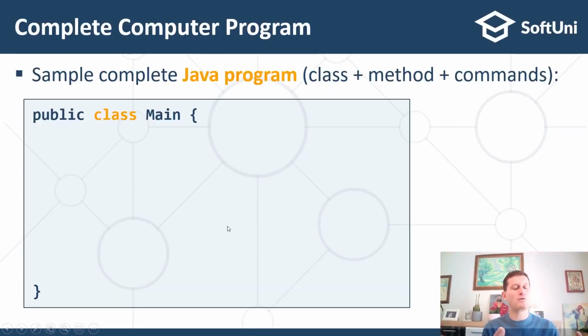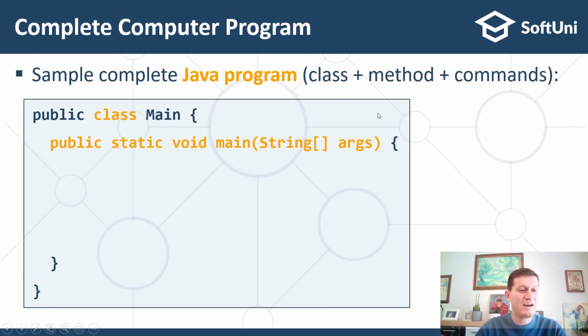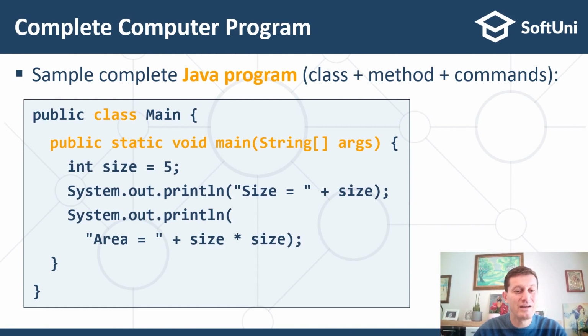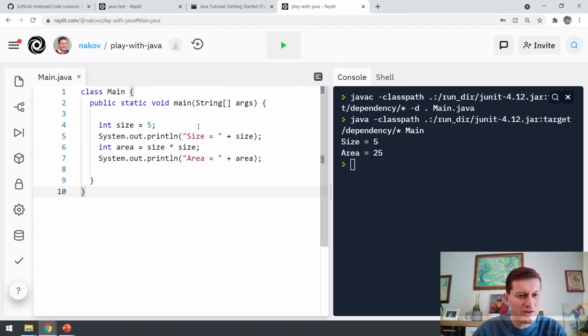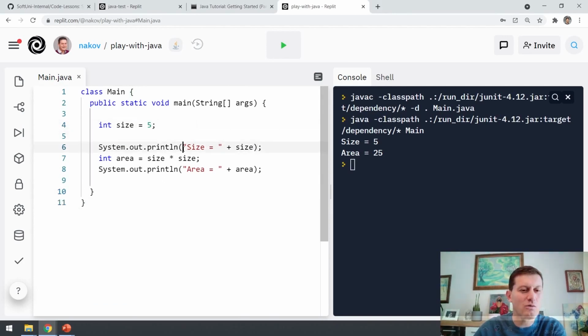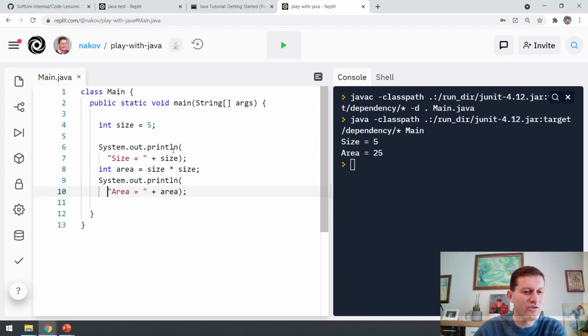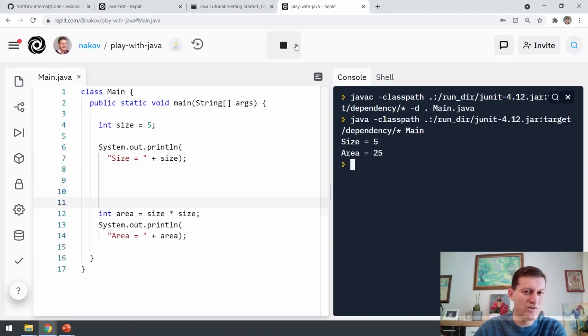So we define a class which starts here with this bracket and it ends here with this closing curly bracket. In the class we need to place this public static void main (String[] args). Just type exactly the same text. We'll learn details about it later, and inside it we print the commands. Commands are arranged and the white space does not matter. This is called white space. Okay, so this is the same program.